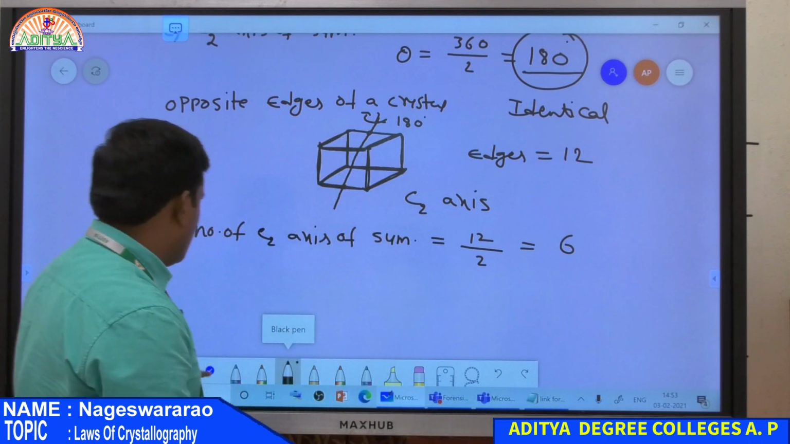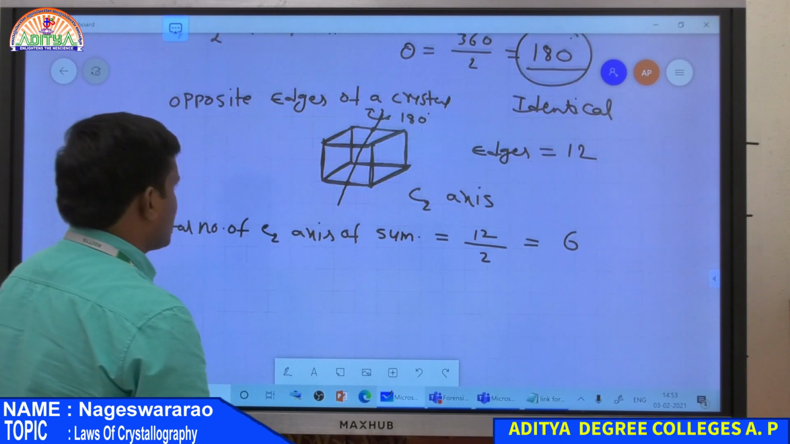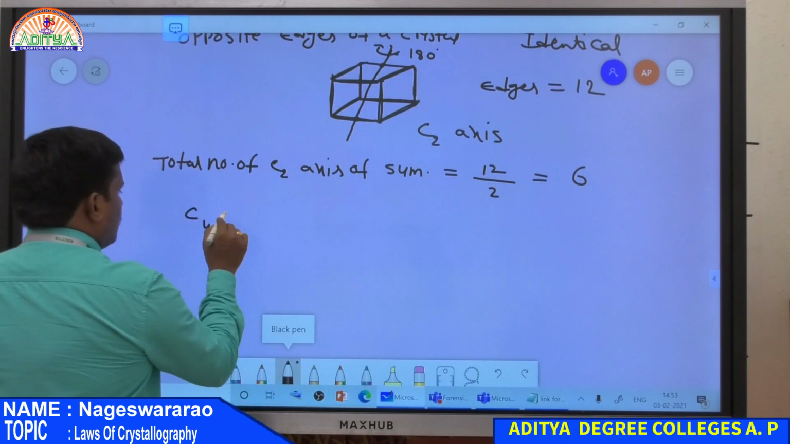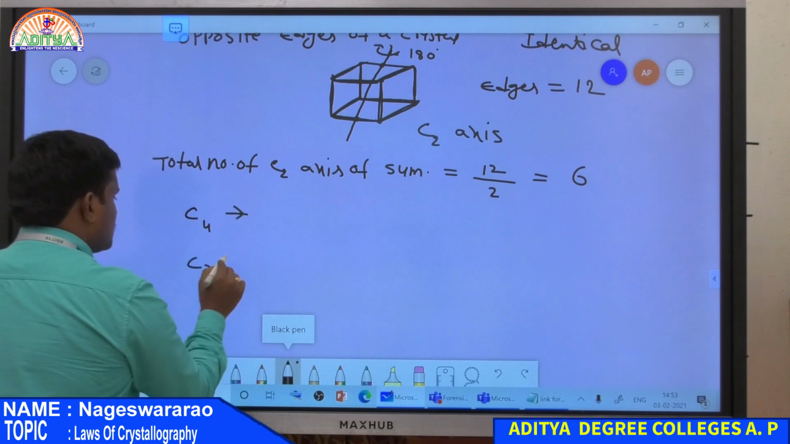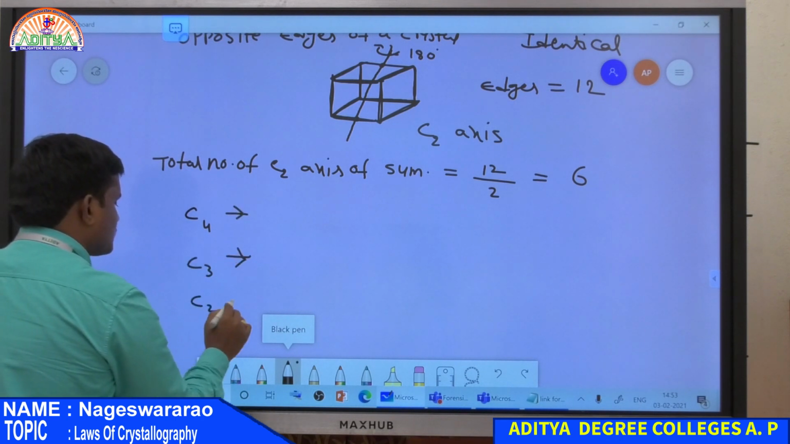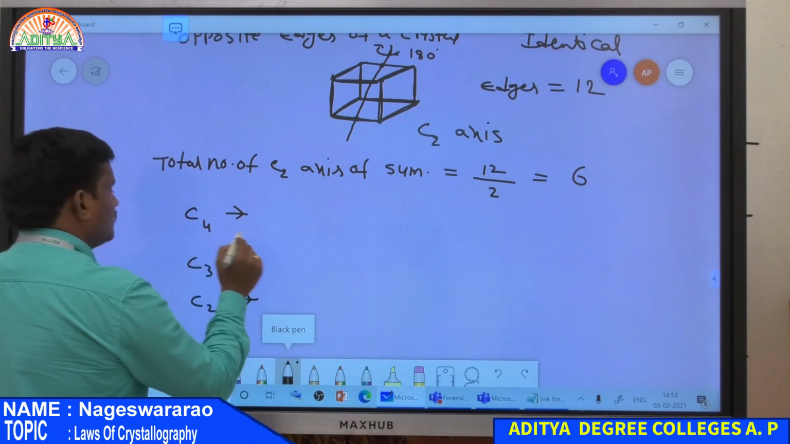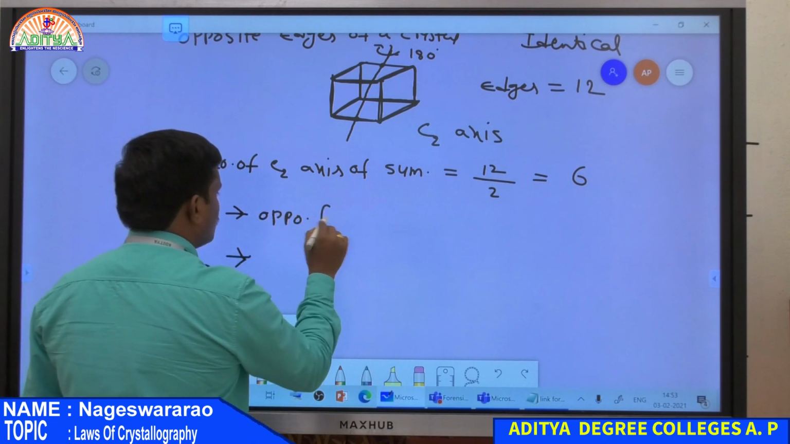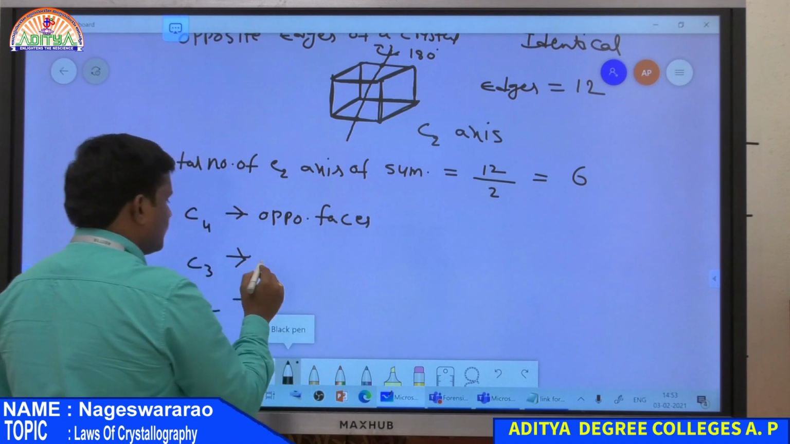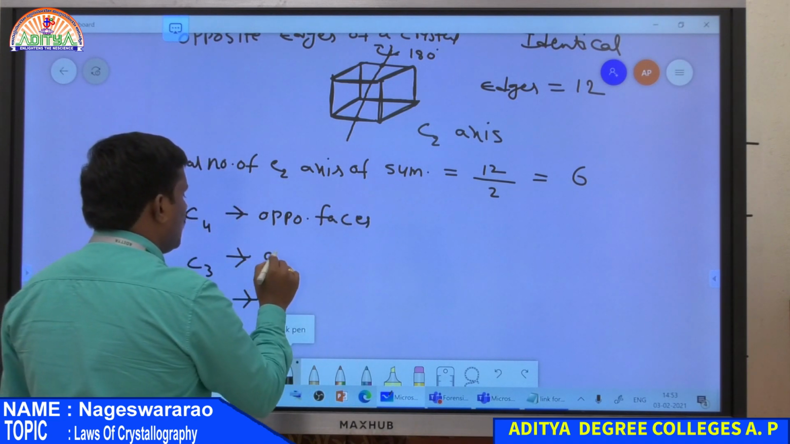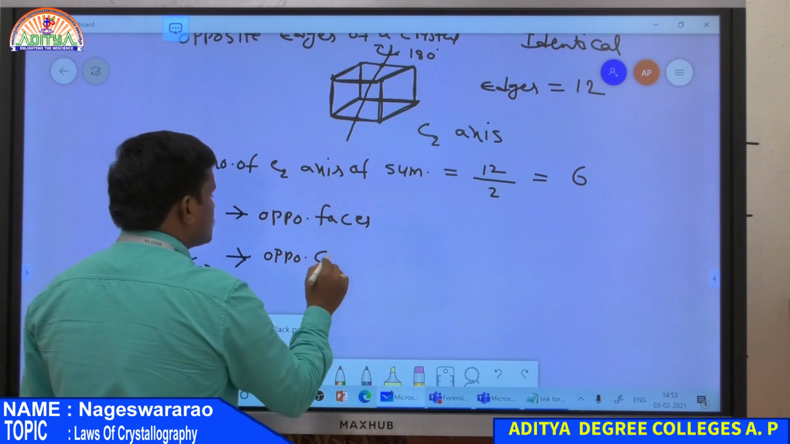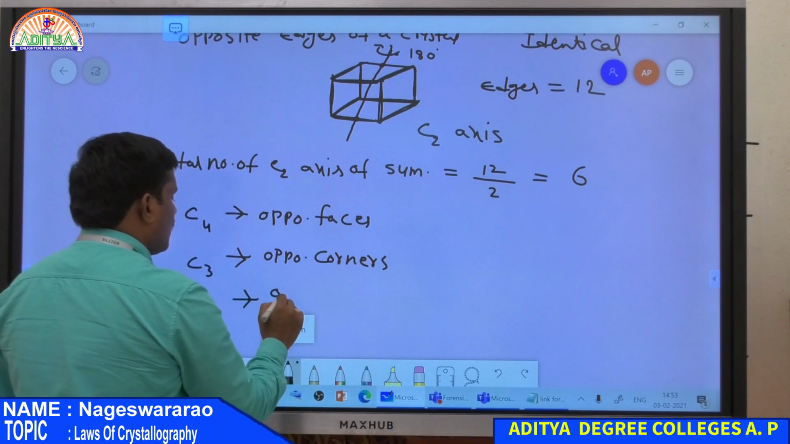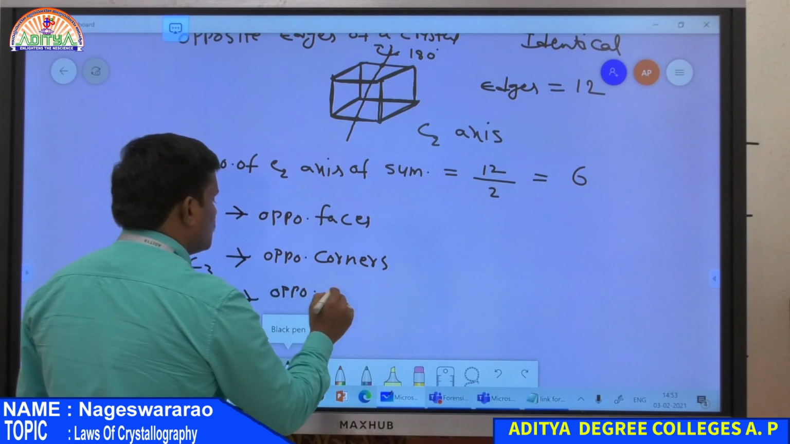So, finally, a crystal has 3 types of axes of symmetry. The first one is the C4 axis, the second one is the C3 axis, and the third one is the C2 axis. C4 is nothing but an axis passing through opposite faces, C3 is an axis passing through opposite corners, and finally C2 is an axis passing through opposite edges.